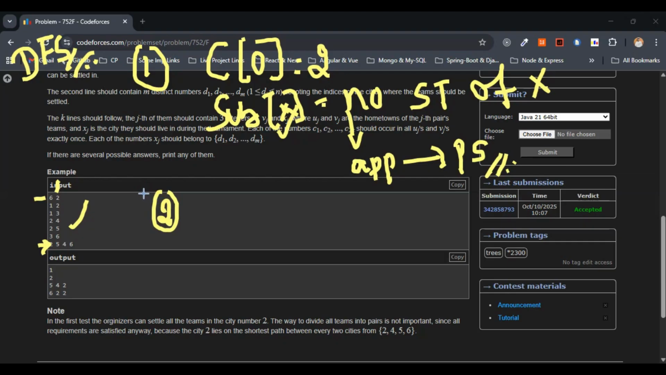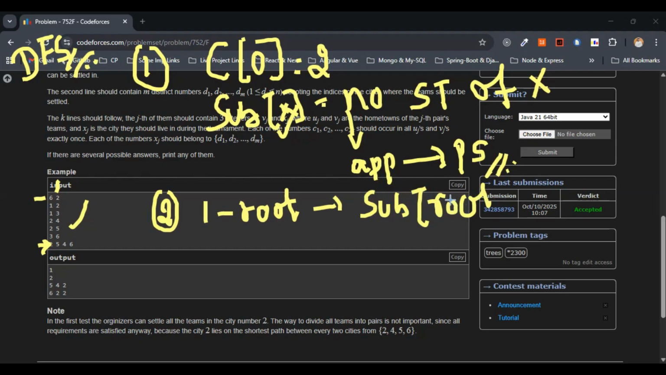Next, we'll set the root to the first node. As I have said, we'll consider one root and move towards the others. We'll set the root to the first node whose sub of root is greater than or equal to k. Just remember this. And here root will be equivalent to 2, according to this example.